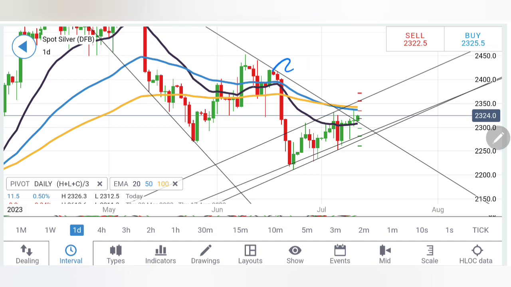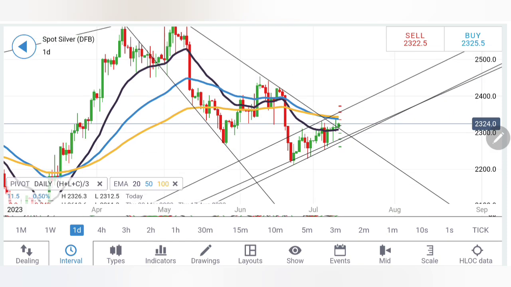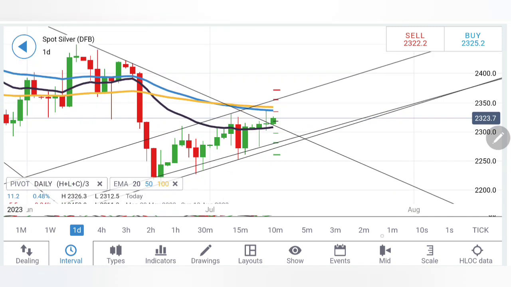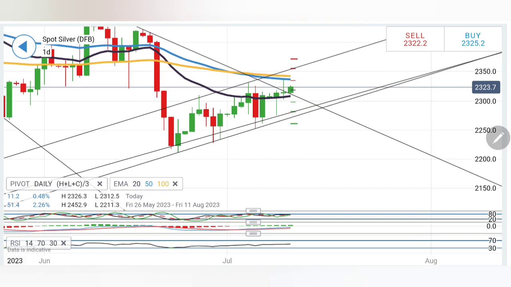Now the second important thing is, so far silver was trading in this channel here. You can see the highs, the drop here, support, retracement, then the drop to the median, and then this retracement. Now see, if you look at this line, you will find this time it is trading out of this channel, and hence it is already confirming a breakout. However, I will still watch out for the 2350-60 zone. If it stays above, certainly sky is the limit on the upside.